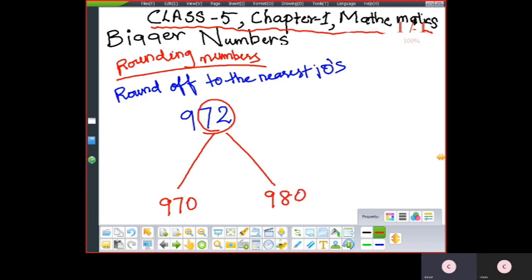Yes? Because it is told to round off to the nearest tens. Okay? Now you will check the ones place for rounding off to the nearest tens. Okay?